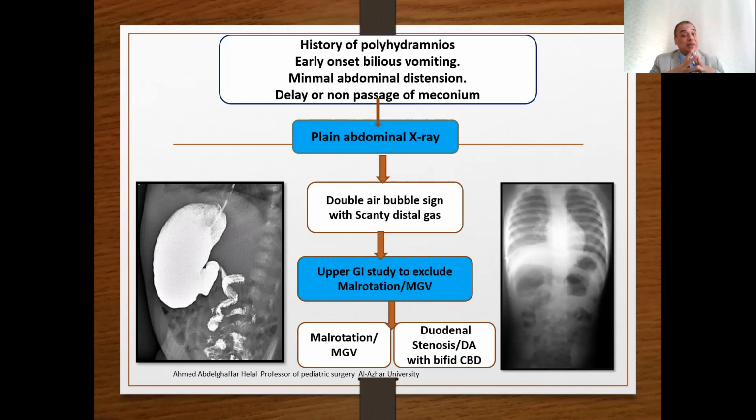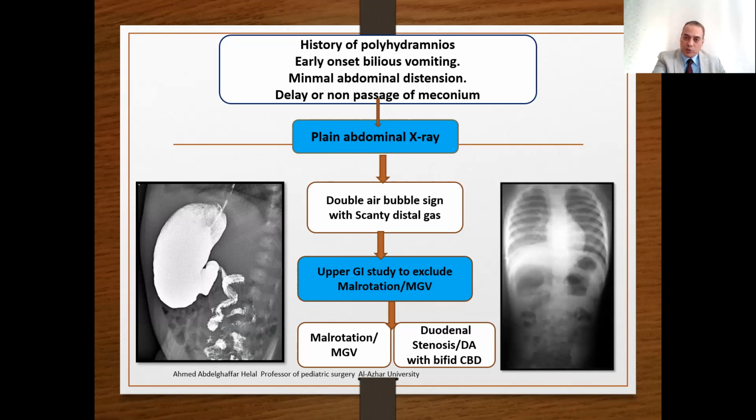Some authors claim that duodenal atresia will act as a floodgate or prevent the development of midgut volvulus, because midgut volvulus needs the content to pass in the intestine already mal-positioned or non-rotated, so they can rotate around the short mesentery. Some authors claim that the presence of duodenal atresia prevents the development of midgut volvulus.